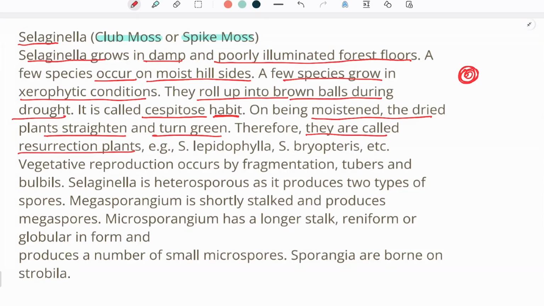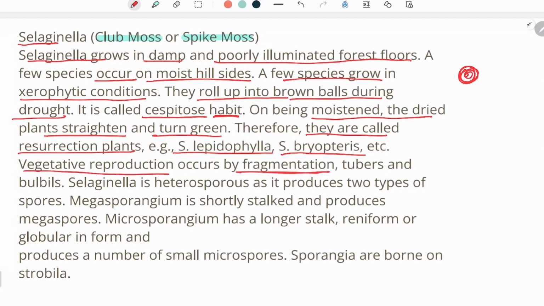Whenever water is provided to the particular plant, it gets back to its original shape and size. We have resurrected the plant, given life to it back again. So it is called resurrection. The examples are Selaginella lepidophylla and Selaginella bryopteris. Vegetative reproduction occurs by fragmentation.